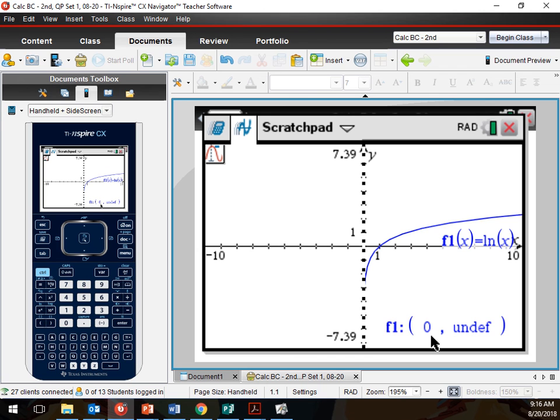Start off at 0. It is undefined, right? But I can keep going this way. Coming in from the right-hand side, does the left-hand side exist? No, the left-hand side doesn't exist, but we're not looking for that.